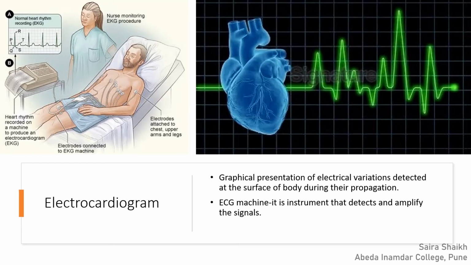An electrocardiogram, or the ECG or EKG, is a record of electrical signals from your heart. To check for different heart conditions, electrodes are placed on your chest. These signals are shown in the form of waves on an attached computer.